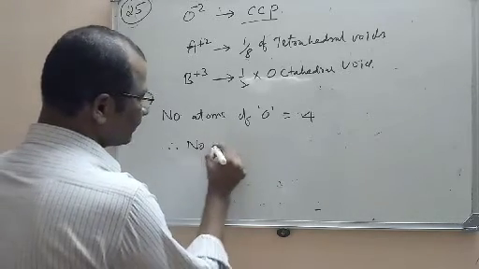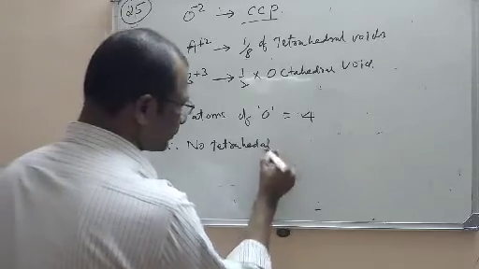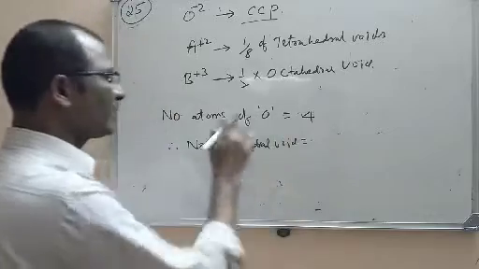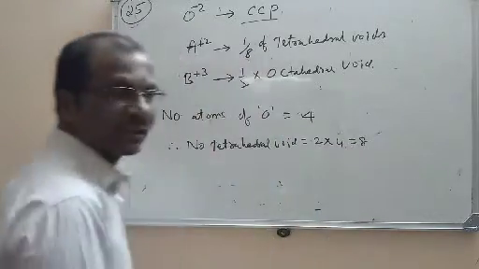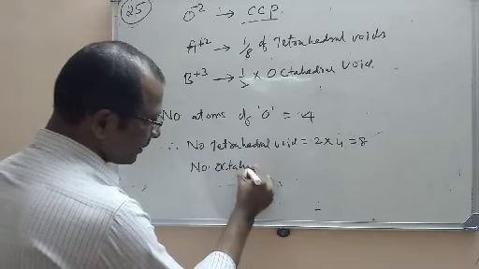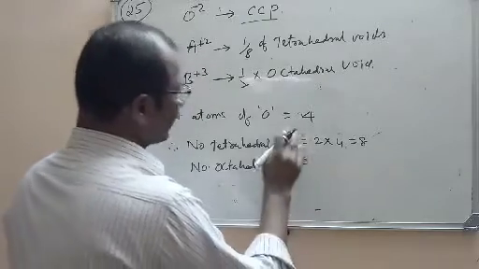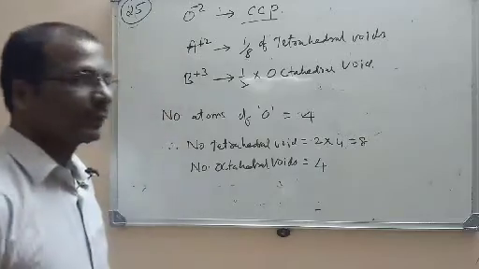Therefore, the number of tetrahedral voids, you know that it is double the number of atoms, that is 2 into 4, equals 8. Number of octahedral voids will be same as the number of atoms, so it will be 4.